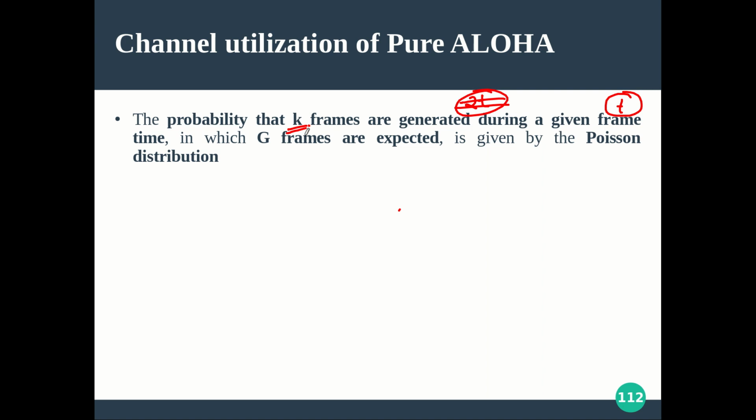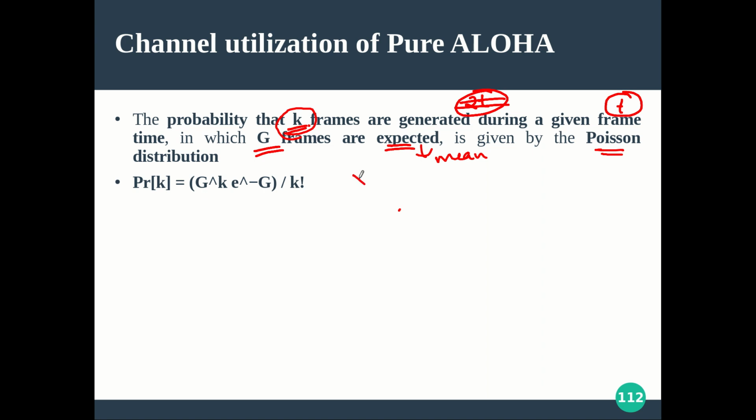During the t unit of time, if k frames are actually generated, where g frames are expected, expected means mean, but actually only k are generated. So what is the probability that k are generated? Actually we want this k to be 0, that is our intention, but we are going to model it using our Poisson distribution. So we know the formula of Poisson distribution. What is that?